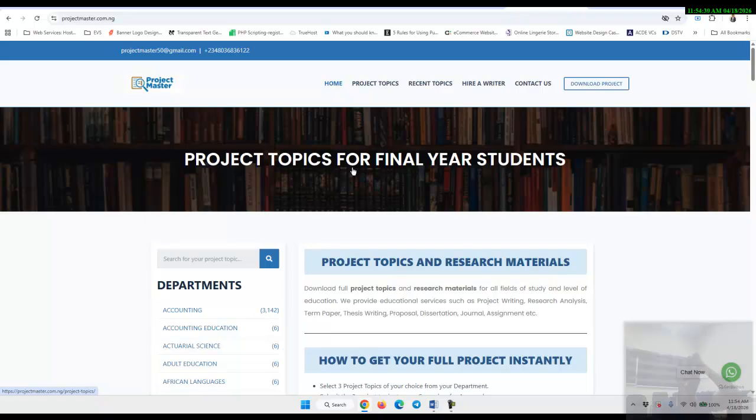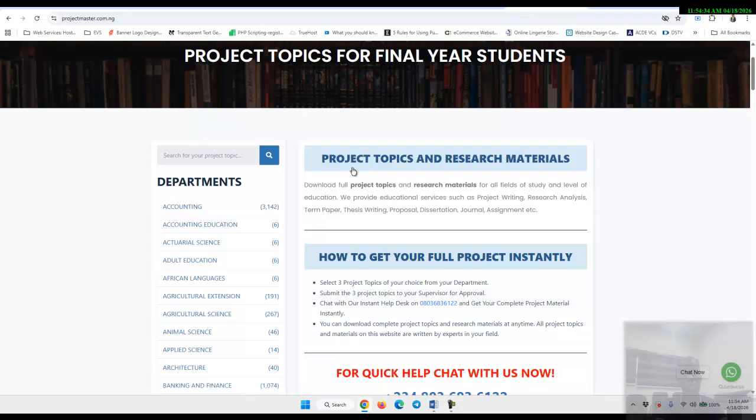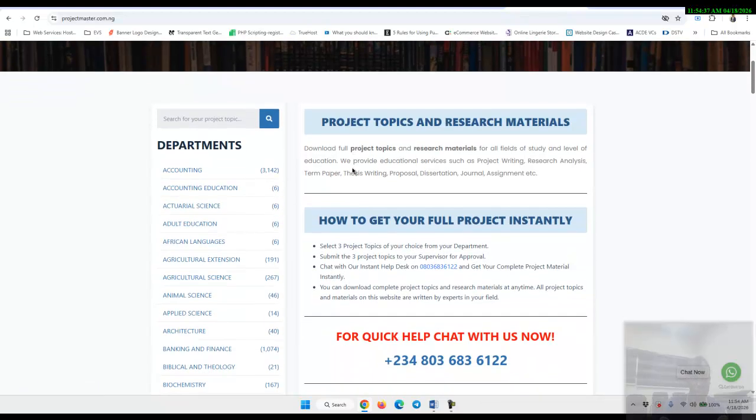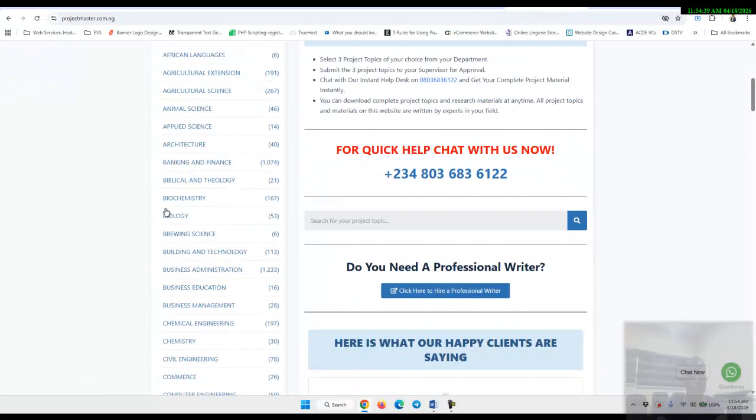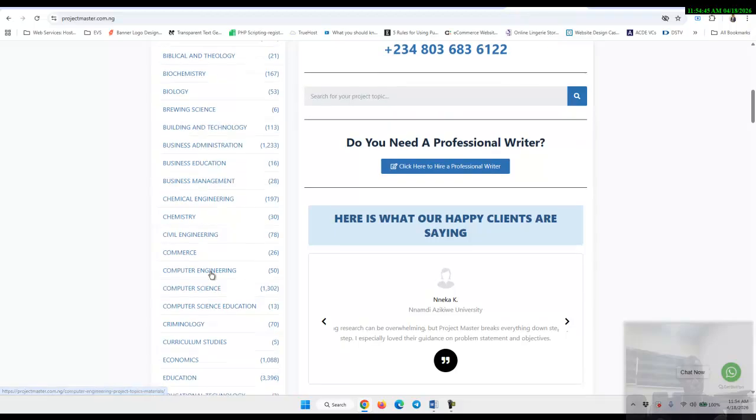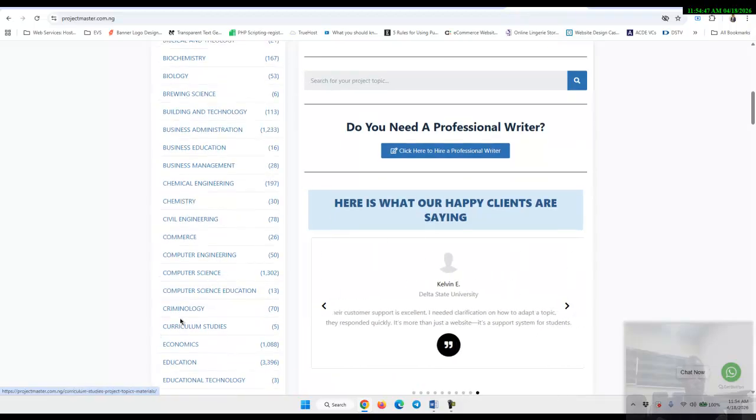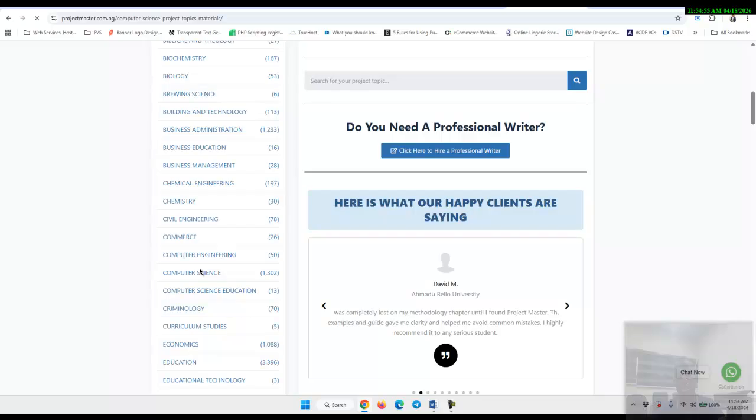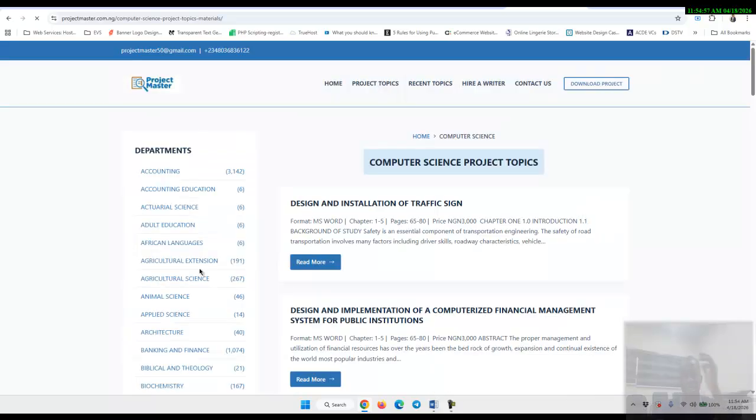projectmaster.com.ng. When you get there, you see different categories of projects for your field. We look at biological sciences, we look at business education, and now let's look at computer science. You see the number of research projects that are on it. That is on projectmaster.com.ng. You'll be able to see different topics that have been developed in that very field.